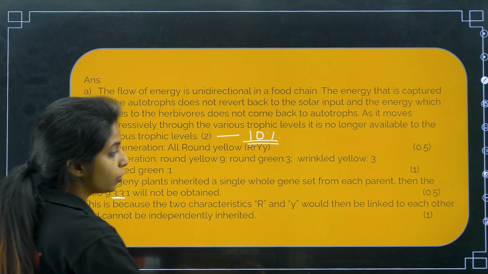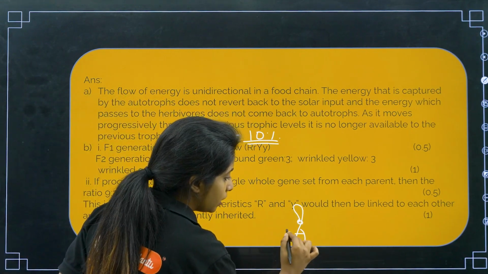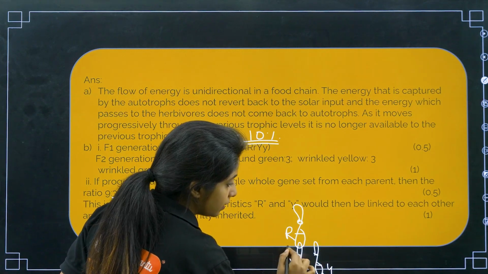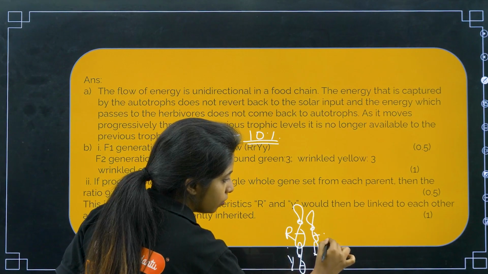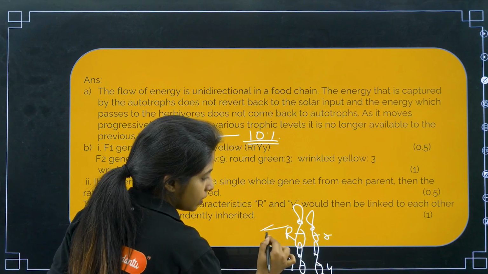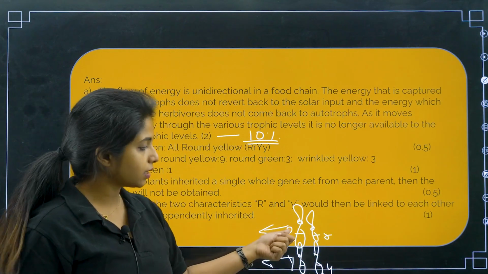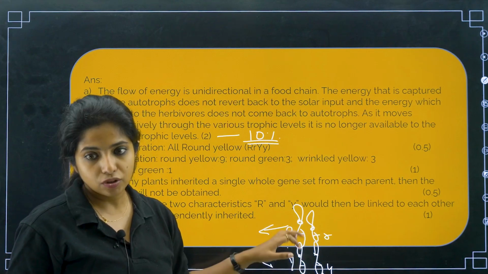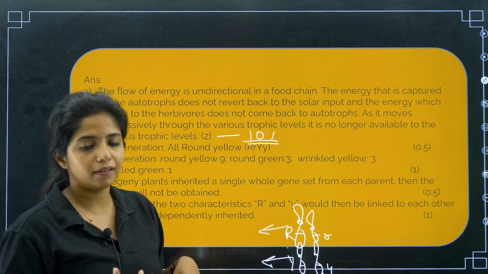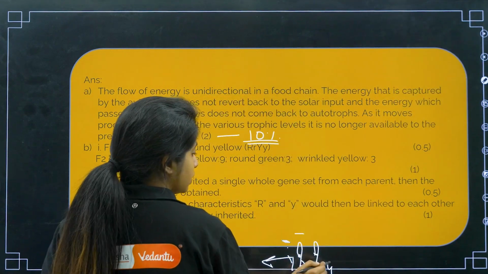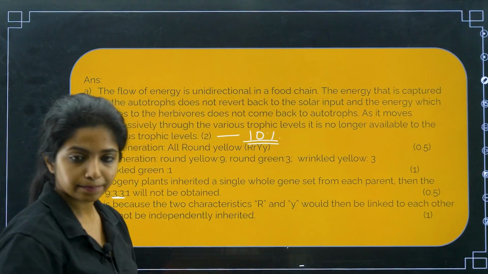independently inherited. What do you mean by independently inherited? For example, if this was the case, from this pair only one had to go, either this or this. It was independently assorting. He did not say that I will only go with capital Y. So, this cannot be seen. If the whole set is going like that, then you cannot find independent assortment, my dear children, which is the third law of genetics.